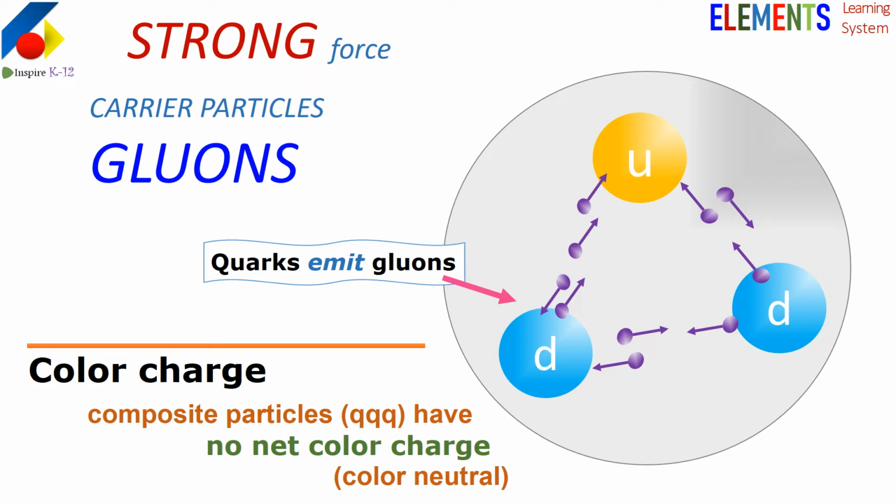Quarks have another interesting property called color charge. It is entirely different from the electrical charge. The color charge creates a very strong field known as color force field between the quarks. Whenever two quarks are close to one another inside the color charge field, they exchange a force carrier particles called gluons that binds them together very tightly. Now you can guess why gluons are called gluons. Simple, because they glue the quarks together.